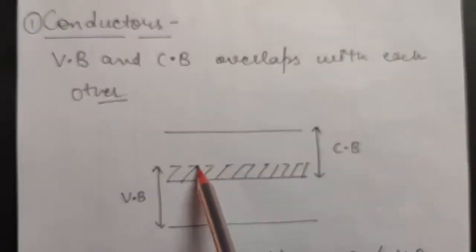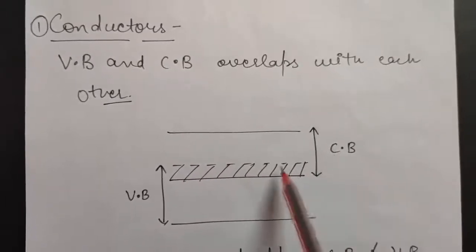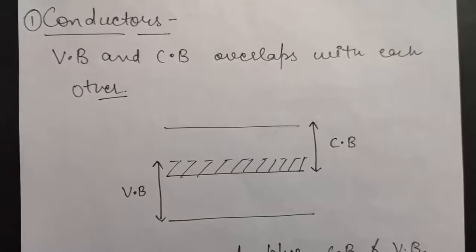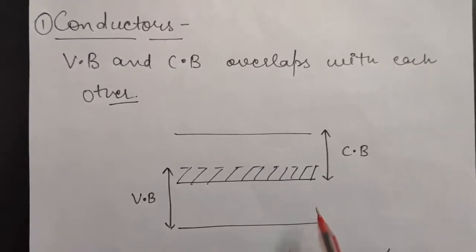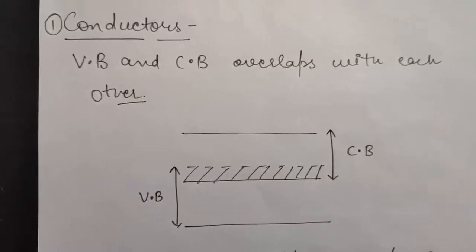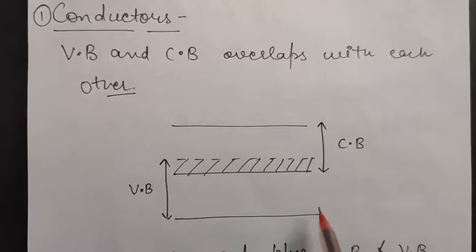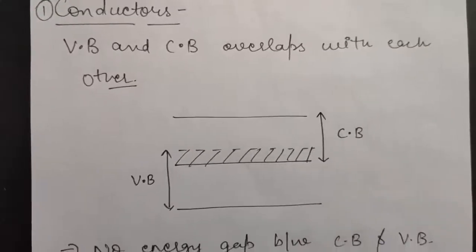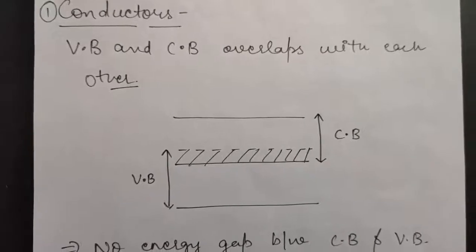So if it is overlapping, there will be electrons present in conduction band also, and they are free to move, that means it will always be conducting. Therefore it becomes a conductor because there are always free electrons present in this band diagram. So valence band and conduction band overlap with each other in conductors.